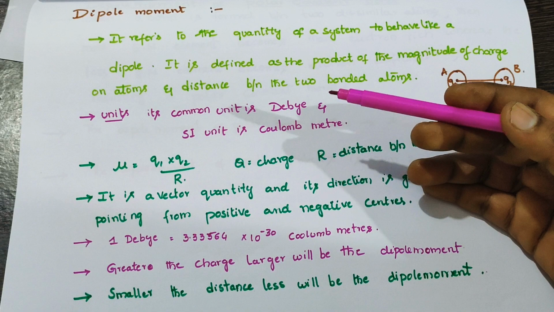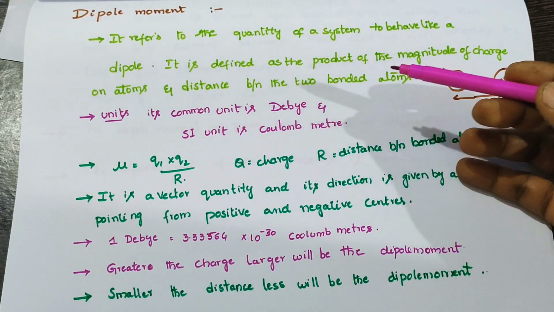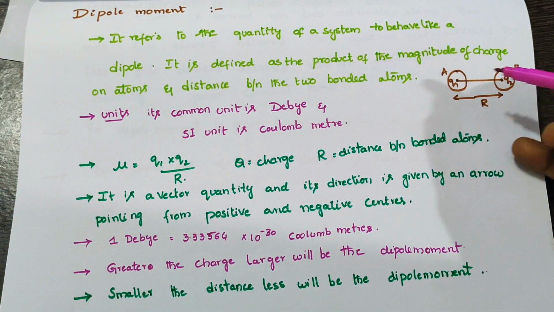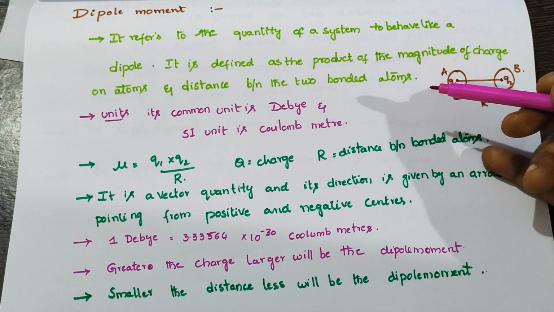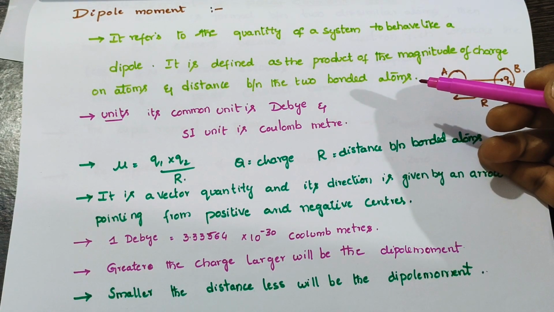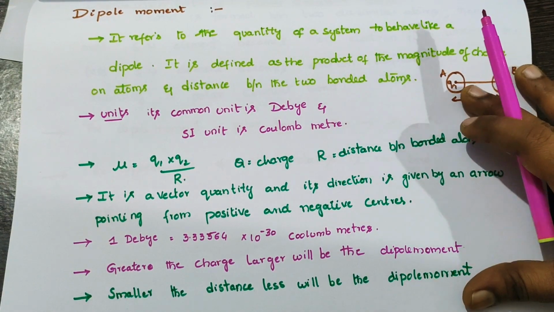What is the dipole moment definition? It is defined as the product of the magnitude of charge on atoms and the distance between two bonded atoms. This is called dipole moment.